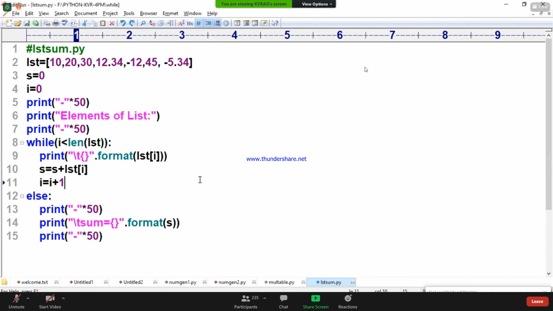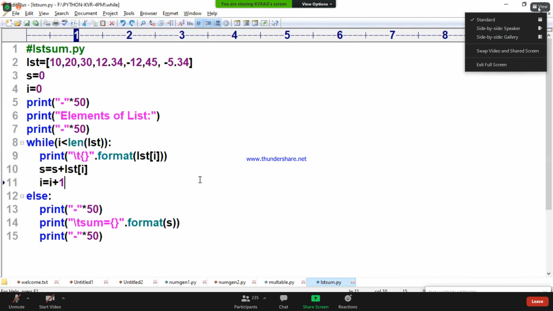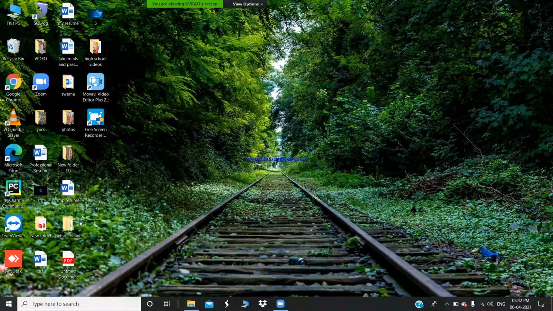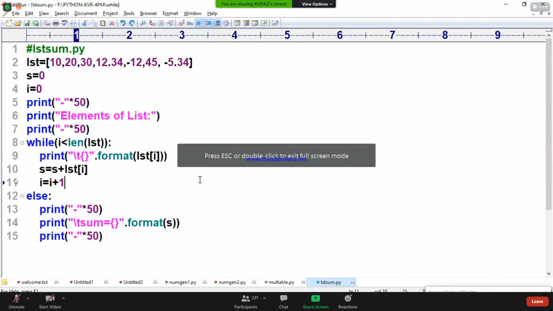Yashwant, the question is: write a Python program which will accept dynamic values in list and find sum and average.